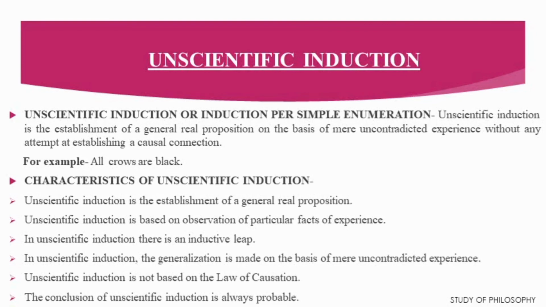We have not come across a single crow of any other color except black. So, our experience about the black color of crows remains uncontradicted until now. And on the basis of this uncontradicted experience, we arrive at the general proposition that all crows are black.